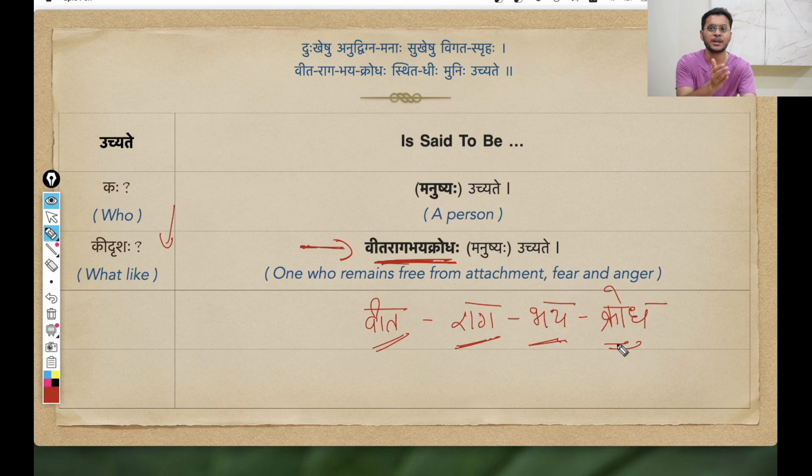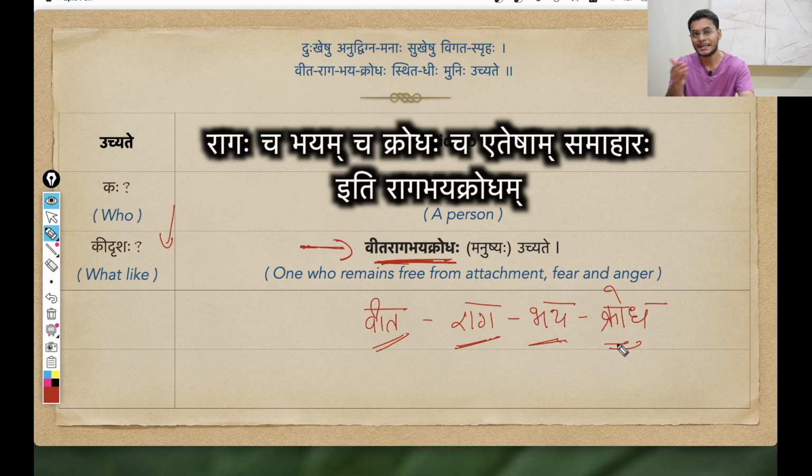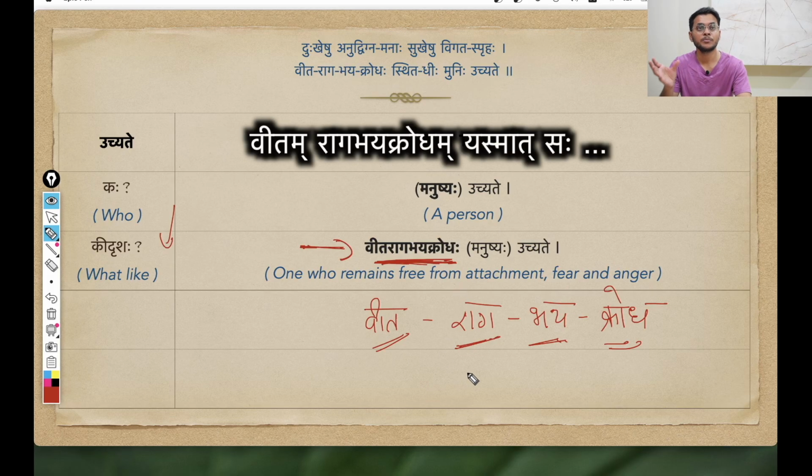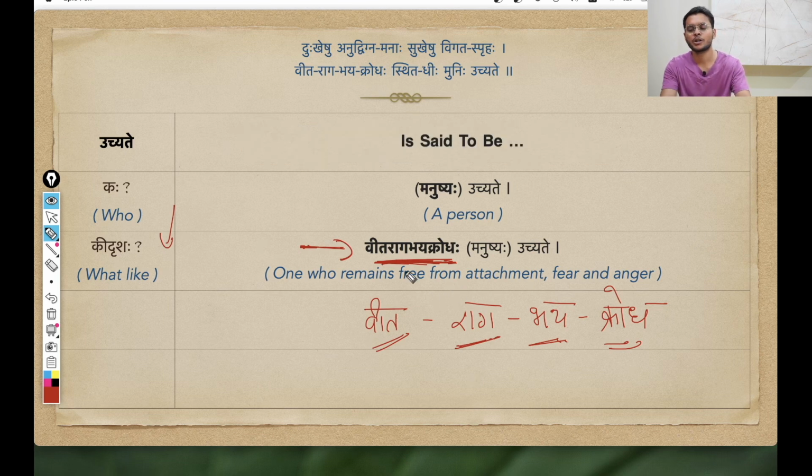So when we do this Vigraha Vakyam, Ragaha cha, Bhayam cha, Krodha cha, etesham samaharaha, then we combine them together into a samast padam, Raga Bhaya Krodham. Basically, we have taken three qualities and grouped them together. And then with this samasa, what are we trying to say? We are trying to say Vitam Raga Bhaya Krodham Yasmat Saha Vita Raga Bhaya Krodha: one from whom these three things, Raga Bhaya Krodham, have disappeared. Such a person is called Vita Raga Bhaya Krodha.